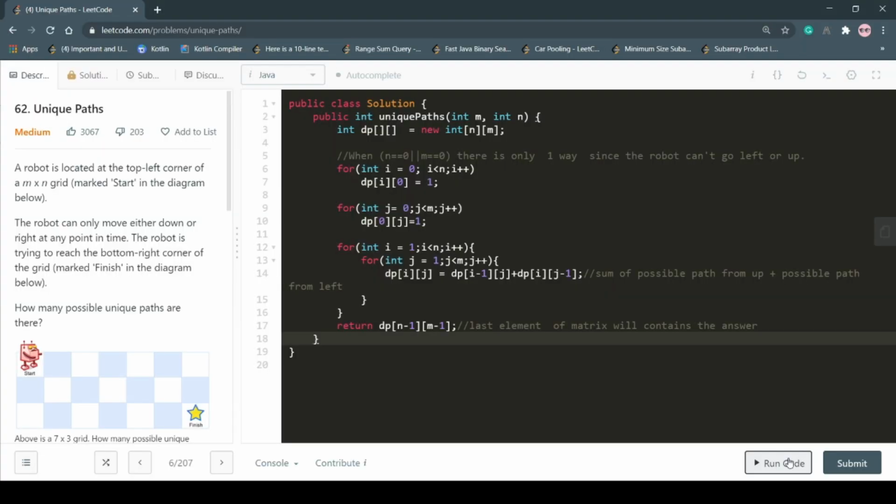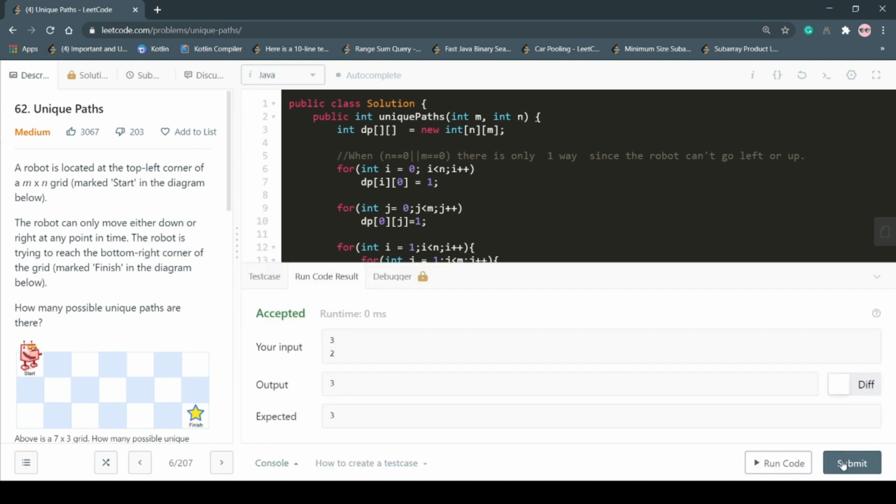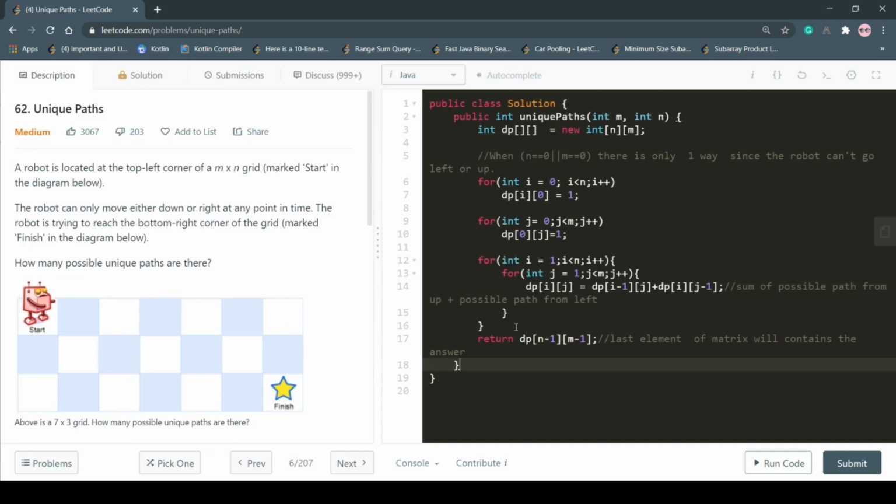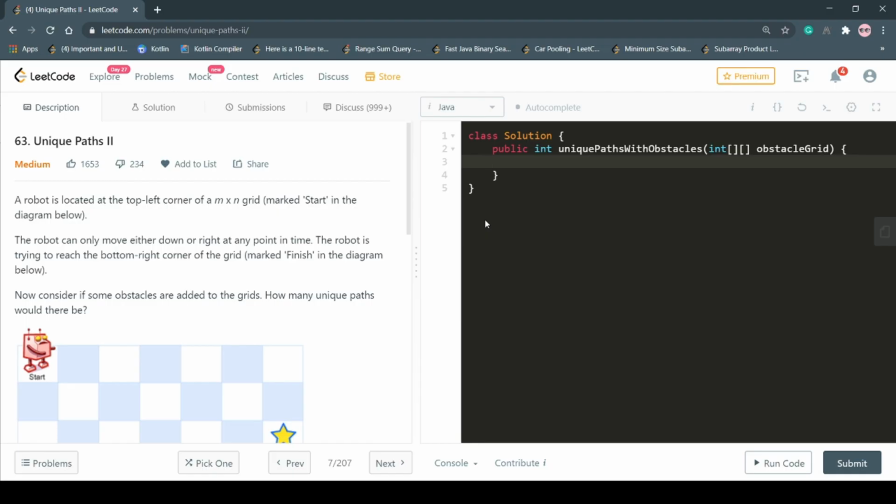So now let's try to run the code. Yes, it works. Now let's try to submit the code and see the verdict. Yes, it works. So what is the time complexity of this algorithm? It is n into m. And what is the space complexity of this algorithm? It is also n into m. Now let's move to the follow-up part of the question that we have just completed.